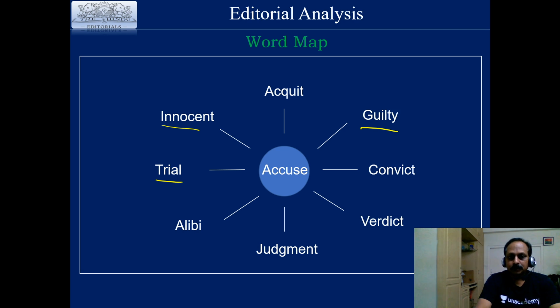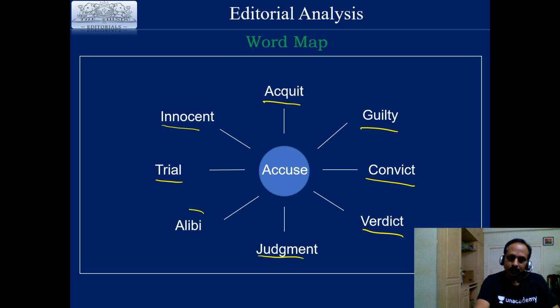When a person is found innocent, then the person is acquitted, which means not punished, set free. When a person is found guilty, then he is convicted, which means he is punished. And whatever the final thing, either verdict or judgment. These are the words, the word map.